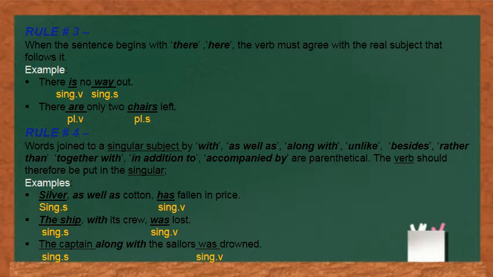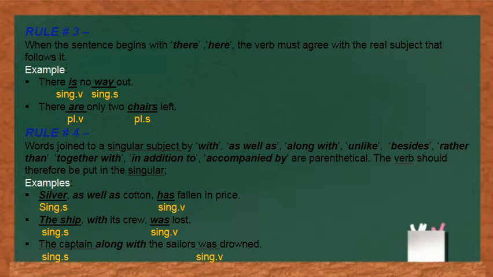So we need to see the real subject and accordingly use the verb. If the subject is singular, we'll use a singular verb, and if it is plural, a plural verb will be used. Have a look at the example. There is no way out. Singular subject is there, so singular verb has been used. There are only two chairs. We have used plural subject, so a plural verb is used.